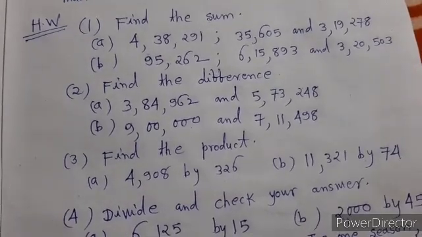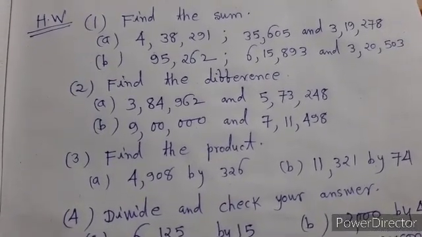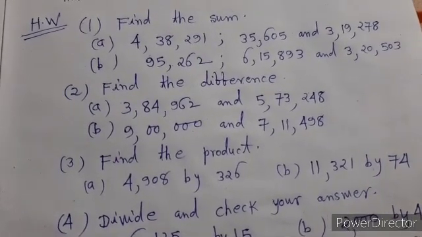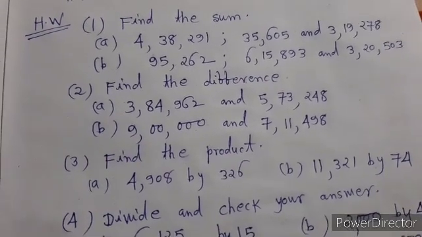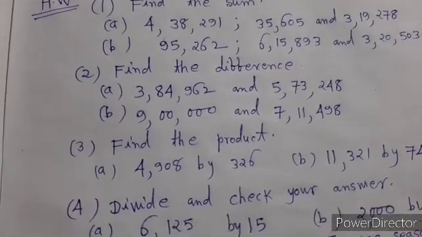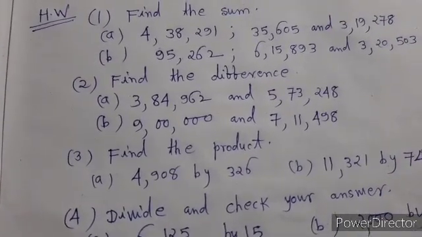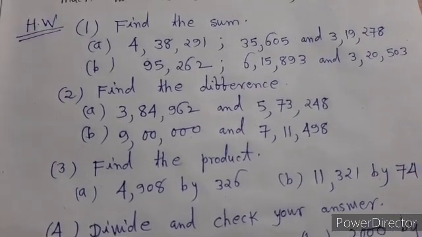Now I give you some problems to solve at home. You will solve them and send them to my WhatsApp number at night. The first question is, find the sum. A: 4,38,291; 35,605 and 3,19,278.